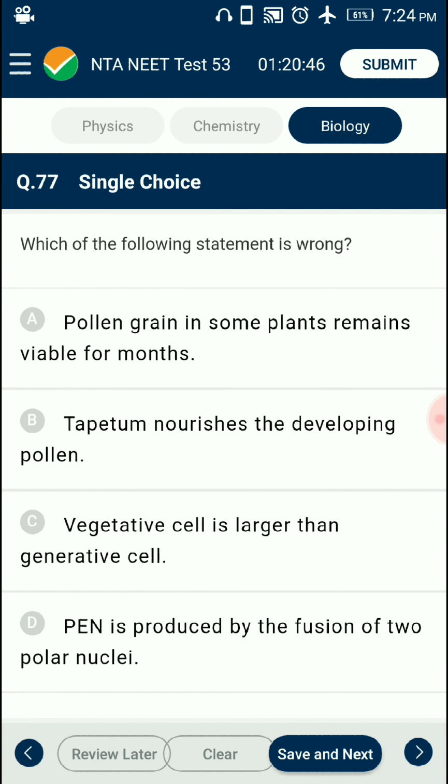Question number 77. Which of the following statements is wrong? PEN is the primary endosperm nucleus, which is formed by triple fusion when the second male gamete fuses with the polar nuclei present in the central cell to form the triploid primary endosperm nucleus, which divides to form triploid endosperm. So the answer is option D. PEN is produced by the fusion of two polar nuclei. So that is the incorrect statement.